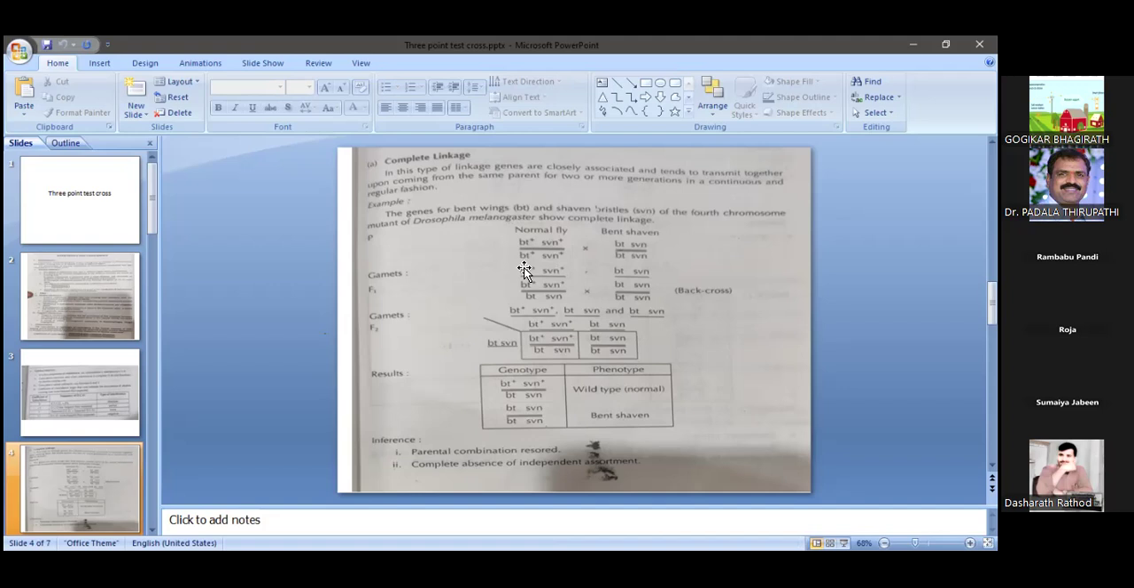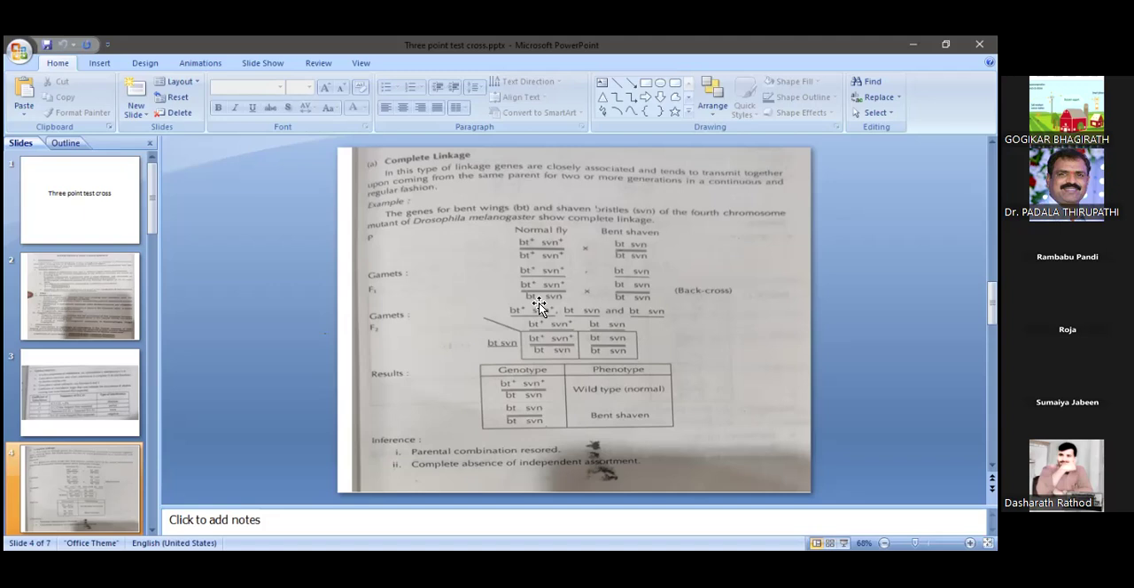If any crossing over takes place, that is a single crossover. If it happens here, the normal bt would go to this place, and bt plus would come to this place. If crossing over occurs, but not any crossing over, no crossing over takes place in between these two genes. That's why they are completely linked genes. No separation of the linked genes. 100% linkage is there. That's why it is called complete linkage.